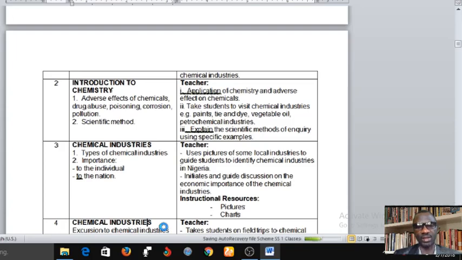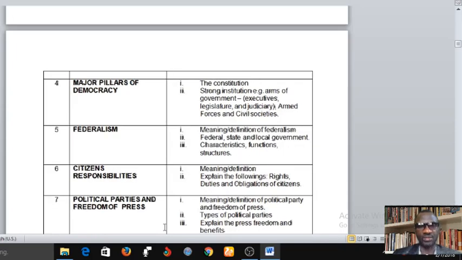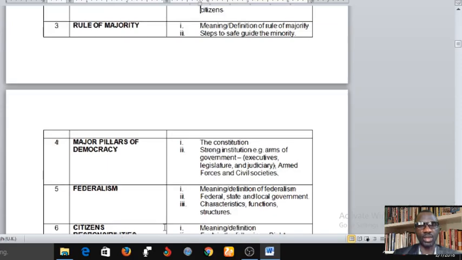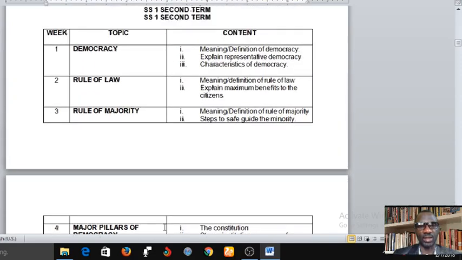This is very important because industries are for manufacturing of goods, and then when these goods are manufactured, they have to be sold out to people, and that is where the economics of those things will come in.